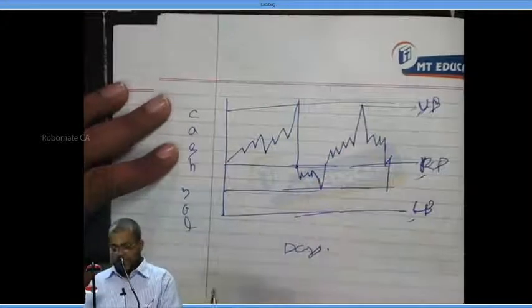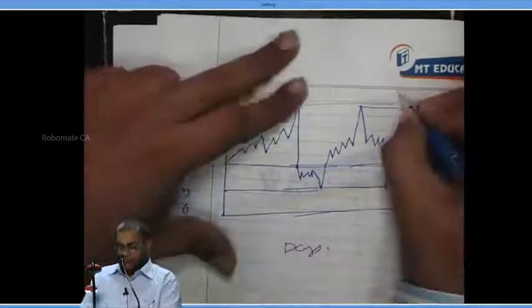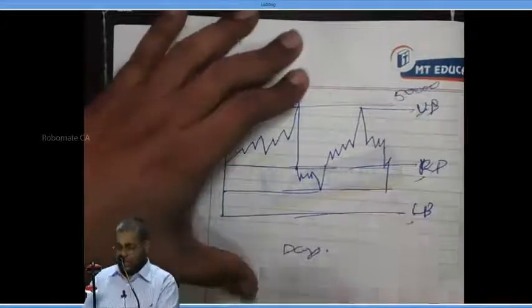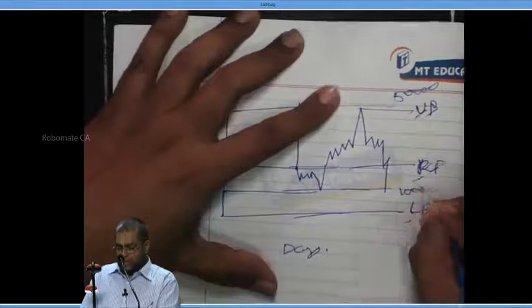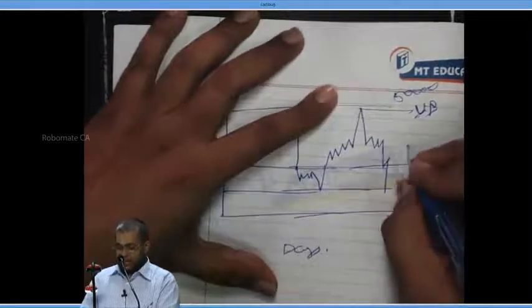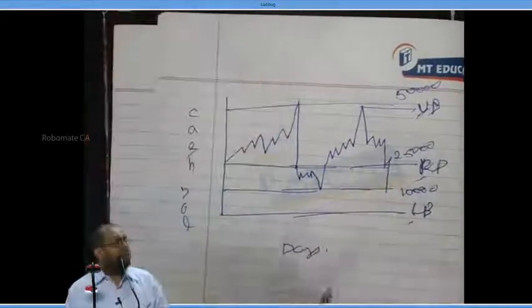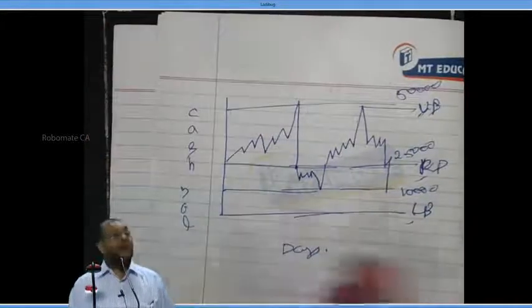Now, just for example, I'll tell you. Suppose the upper bound is 50,000 rupees. The lower bound is say 10,000 rupees. The return point is say 25,000 rupees. For example only, these are not accurate numbers.